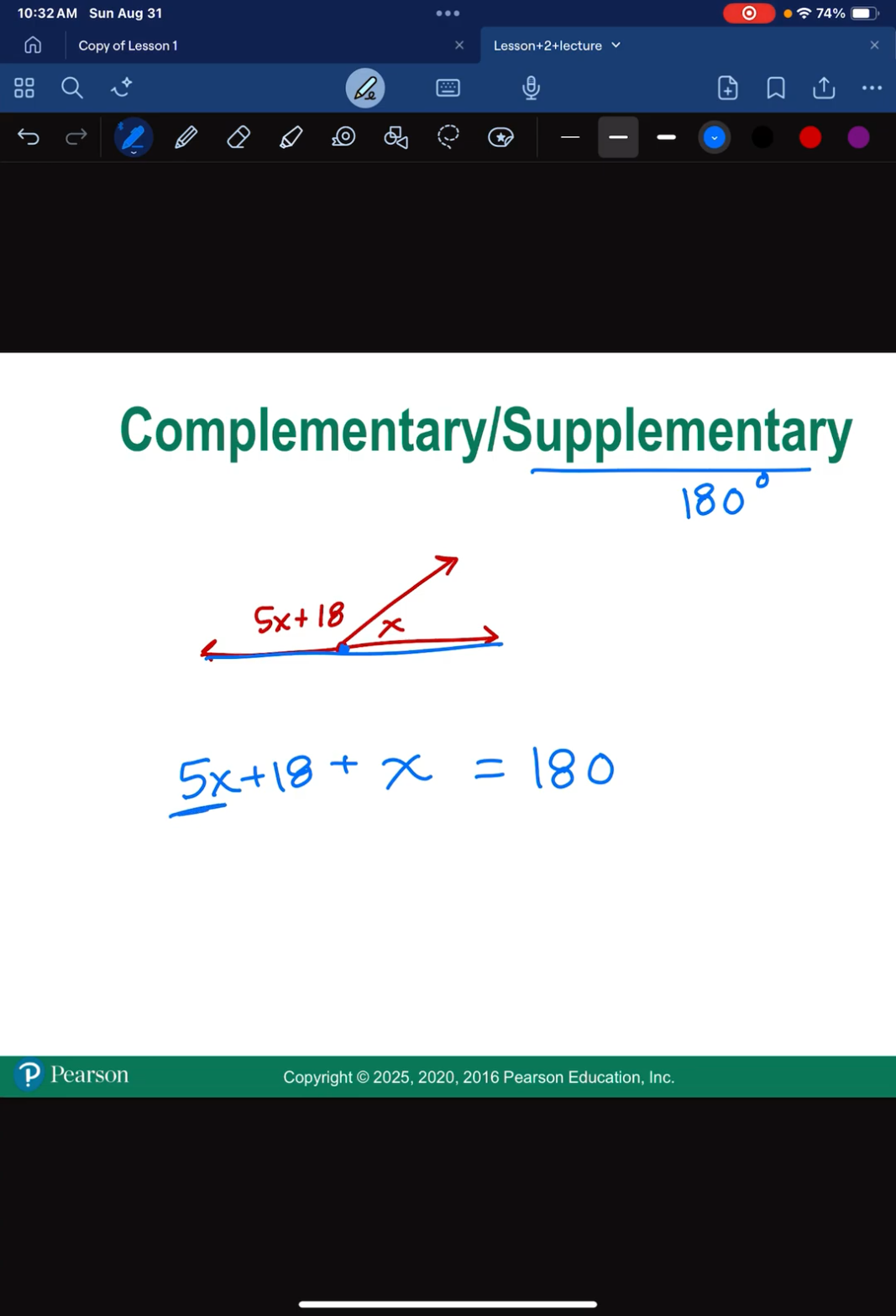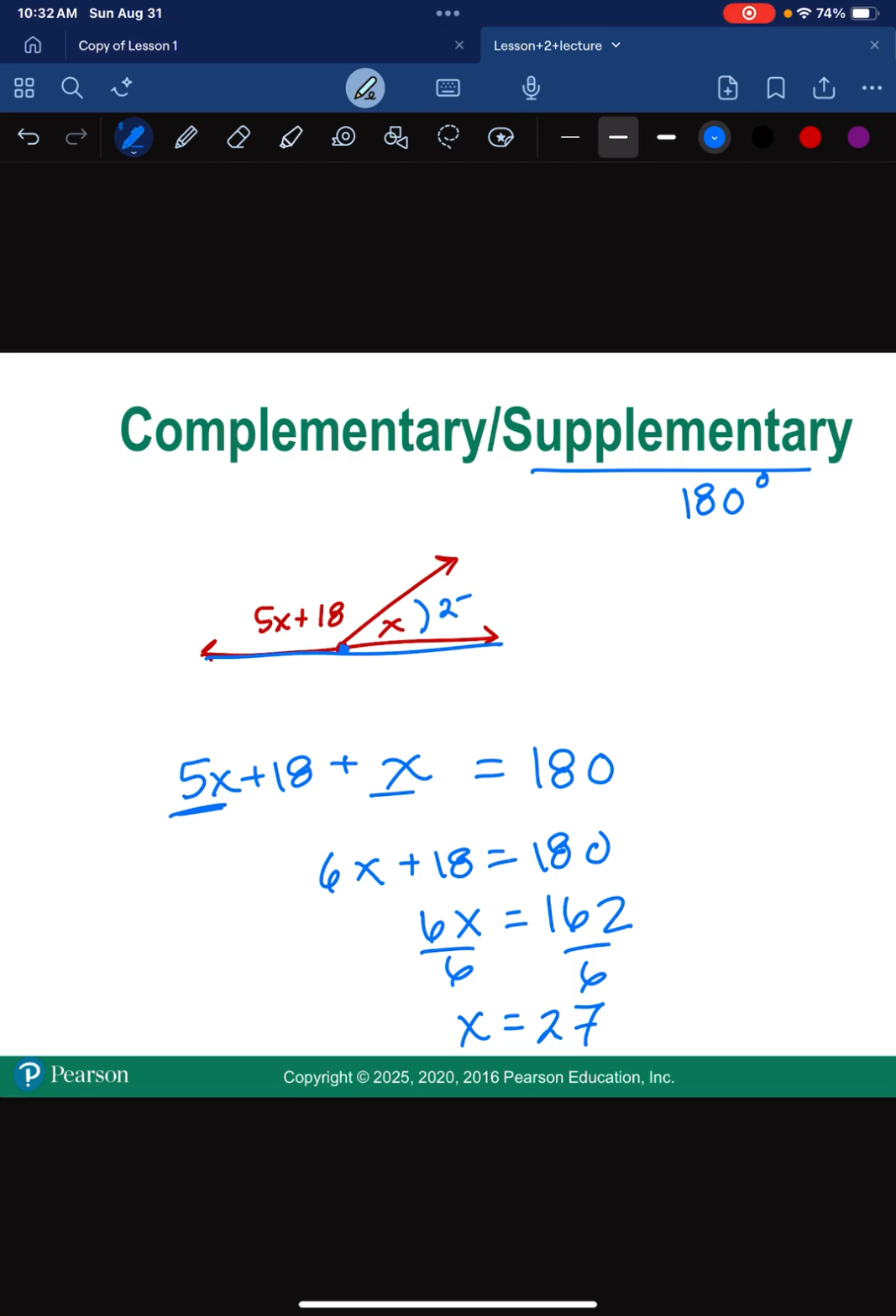So solving the equation, 5x plus 1x is 6x plus 18 equals 180. So I'm going to get that 6x equals 162. I'm going to divide both sides by 6. And x is 27. Now, sometimes it'll say, what is x? But I believe in your homework, it asks you to tell me what are both angles. Okay, so that means x is 27 degrees.